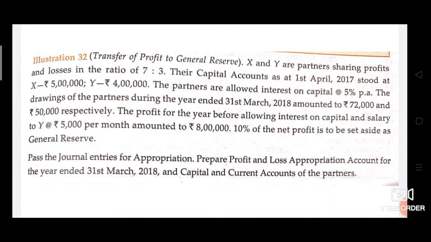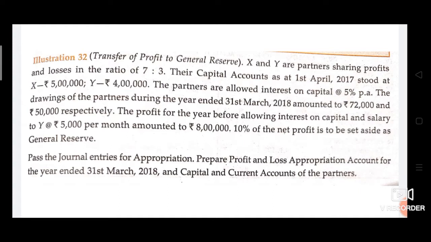partners. See, in this problem, they have not told us whether their capitals are fixed or fluctuating, but as they have told us to prepare capital and current accounts, it means their capital accounts are fixed. It is assumed.